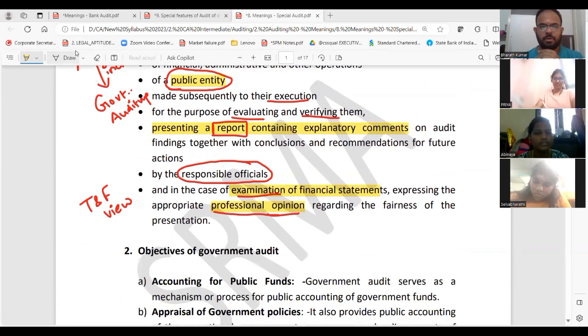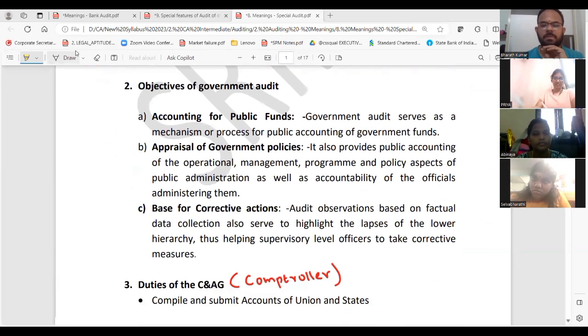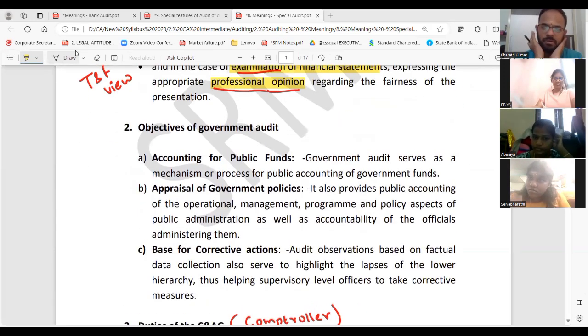You're done. Okay. So what is your objectives of government audit? What is generally what will be the objective? You should concentrate for public. Government policy, you should be taken care. Any correction has to be done, it should be done. That's all is your objectives of government audit.